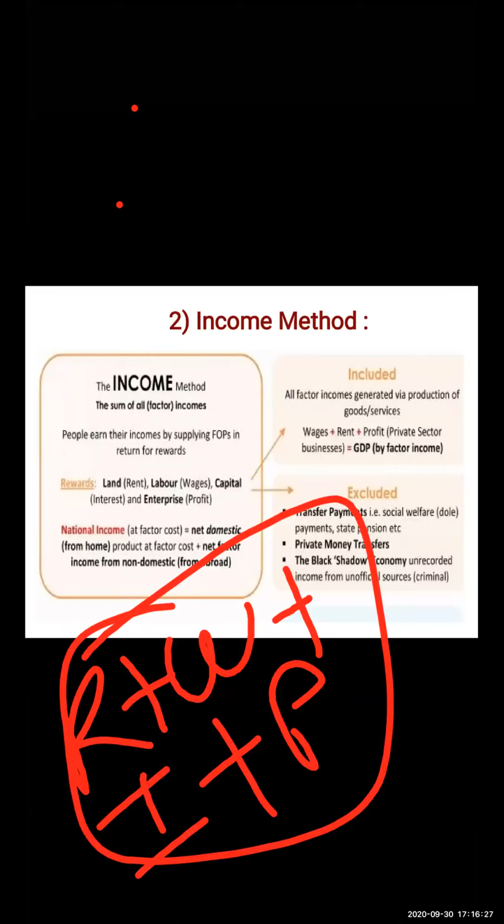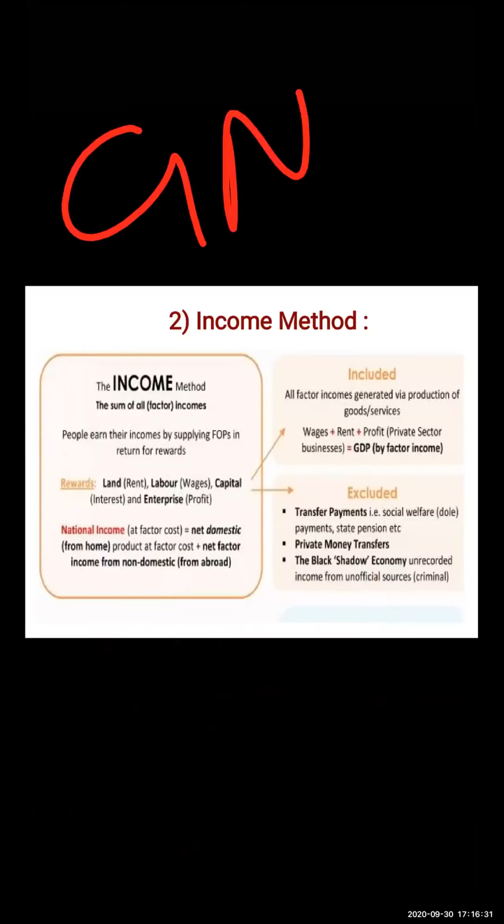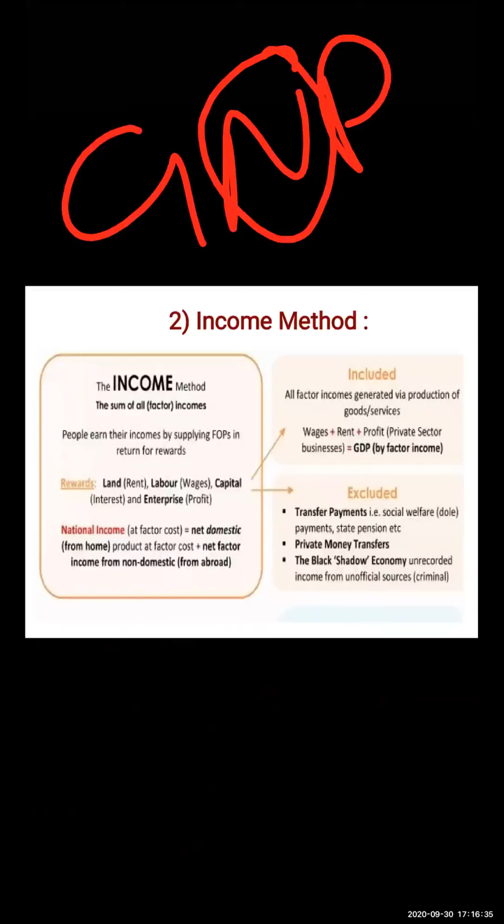Next, GNP, that is gross national product, which covers the residents of the nation. While calculating gross national product, it can be treated as the sum total of factor income earned as a result of undertaking economic activity.